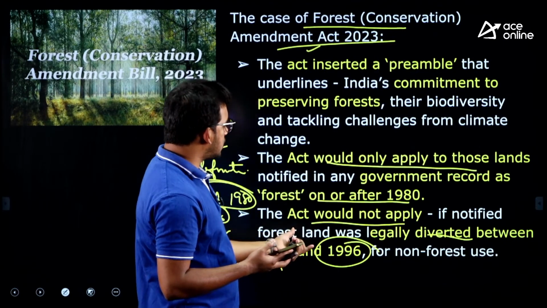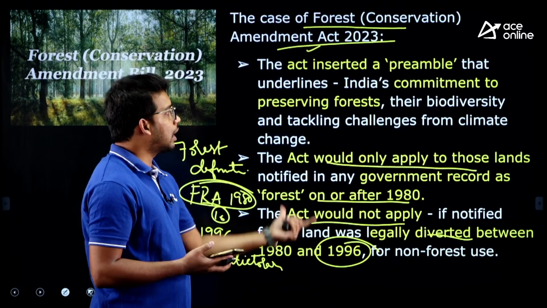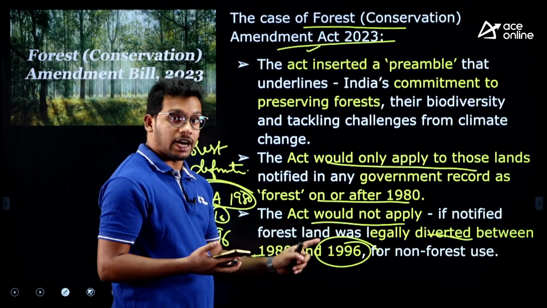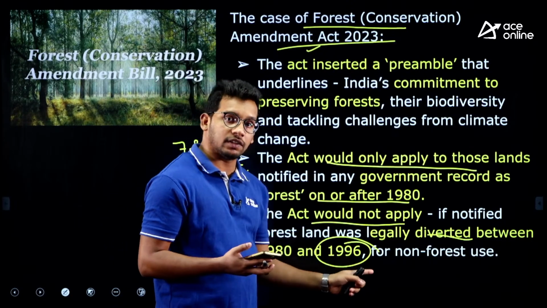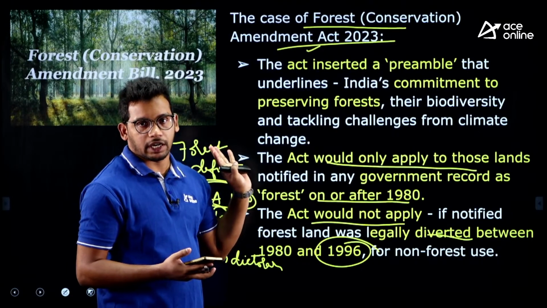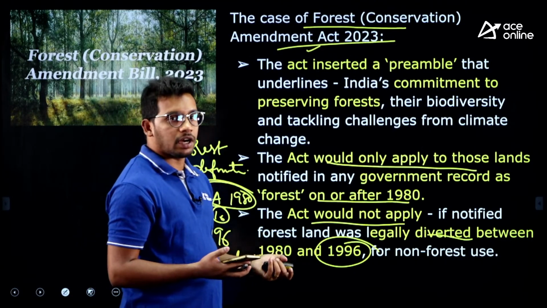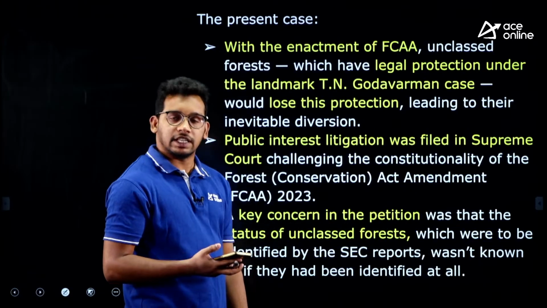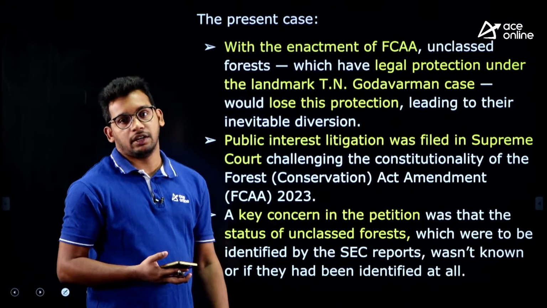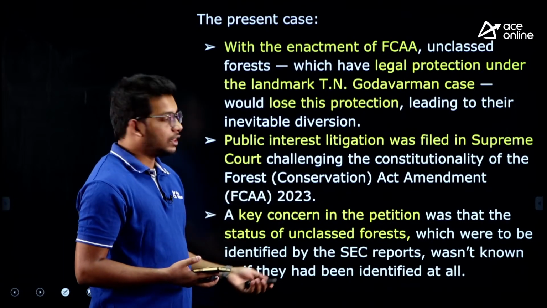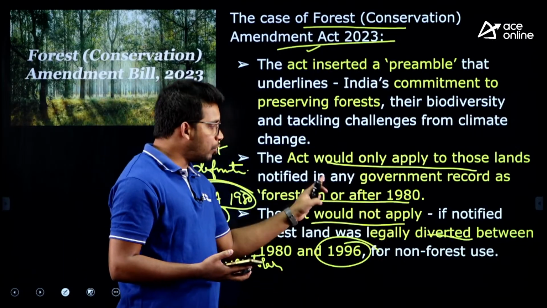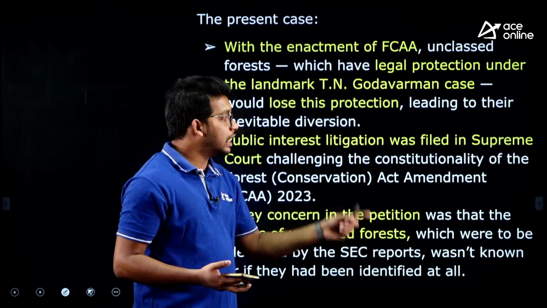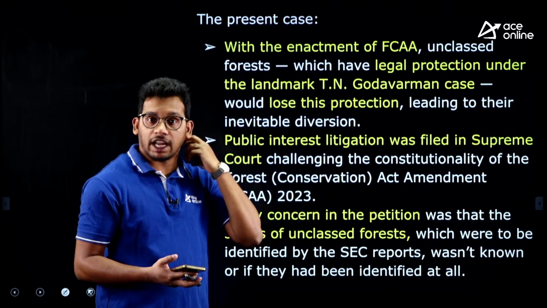Any doubts in this? What has happened till now? What has happened in the 2023 Amendment Act? They have exempted the lands from 1980 to 1996 from conservation under the Forest Act, right. So they are giving exemption and promoting development. Now the present case is that a petitioner has filed that this amount of land was exempted, and that whatever the Supreme Court pronounced in the Godavarman case, they are trying to sideline that, right.